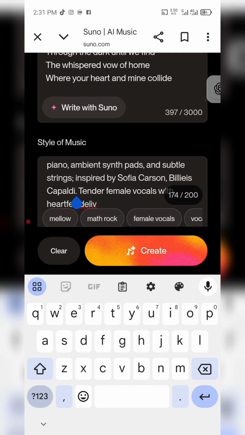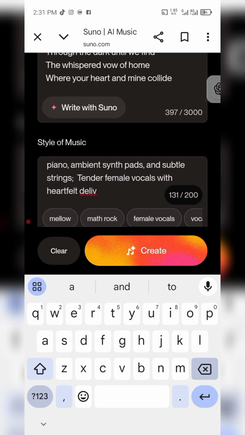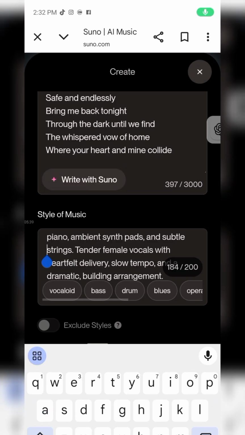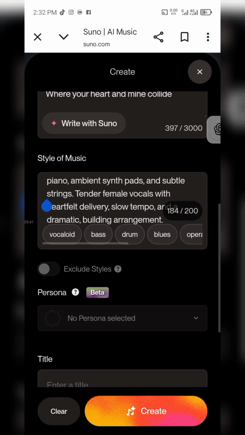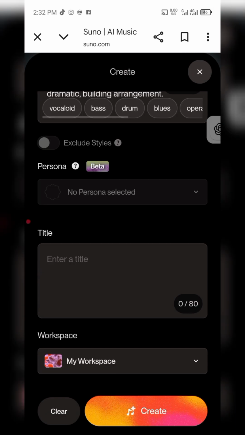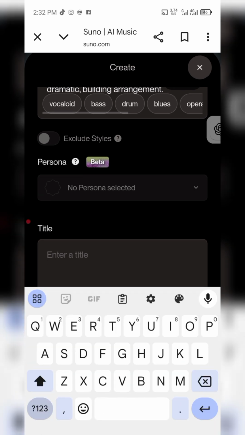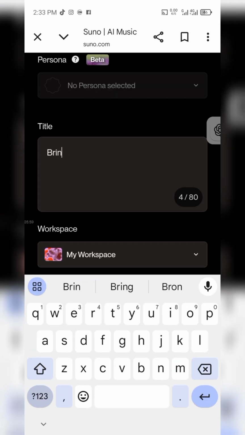Okay, so now I've done that. Now I want to erase the name Sophia Carson and the rest. I need to erase those names so that they know it's an original music I want to create. So erase the names of the musicians placed in your style prompt. Here I'm going to write the title of the song. The title of the song is Bring Me Back Tonight.